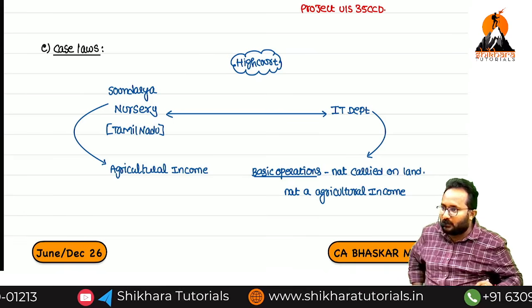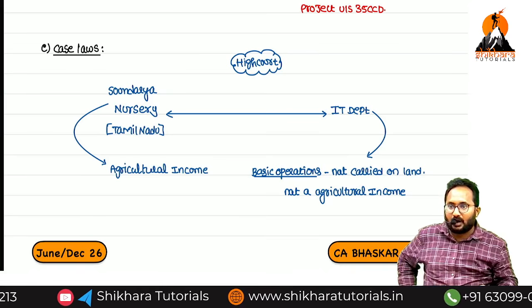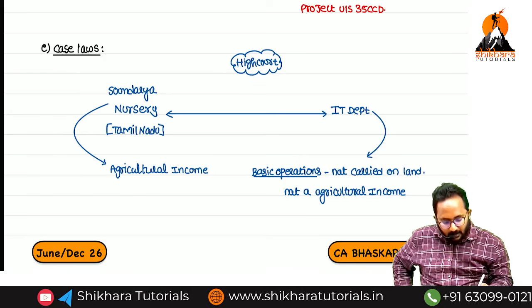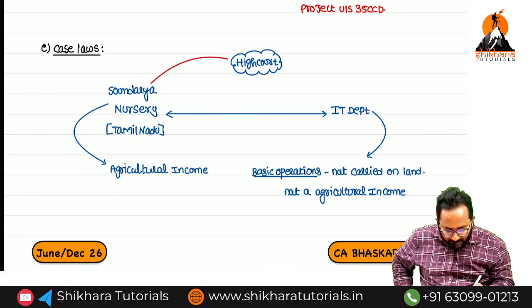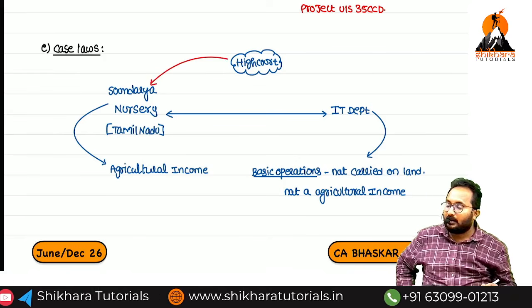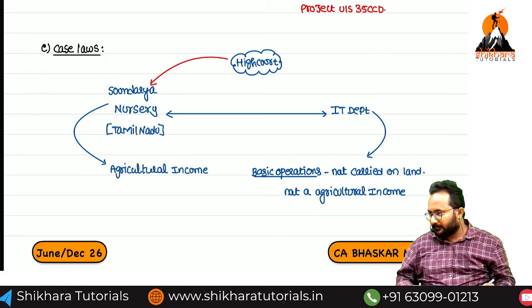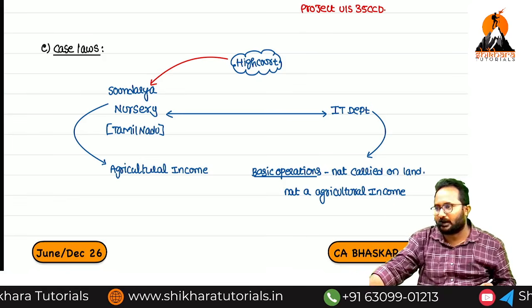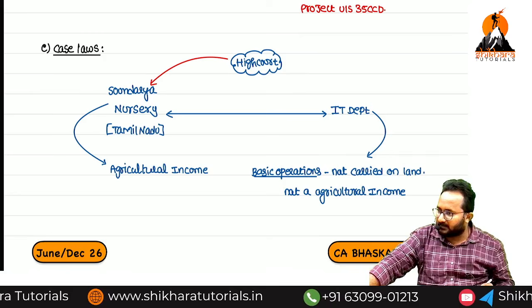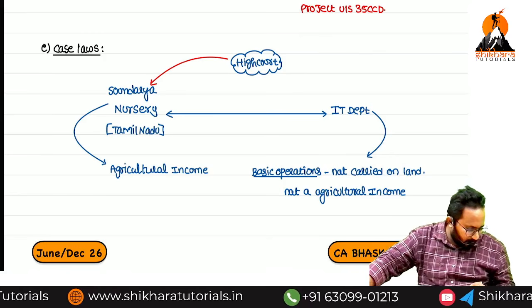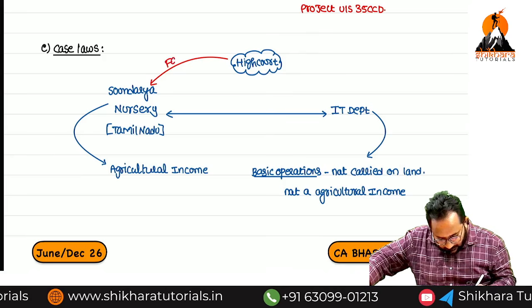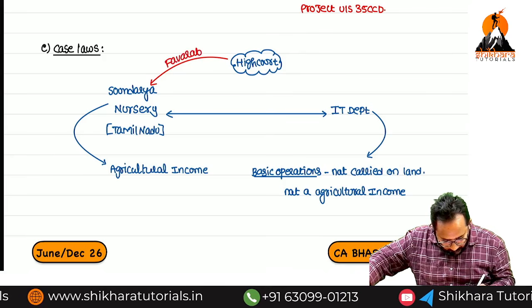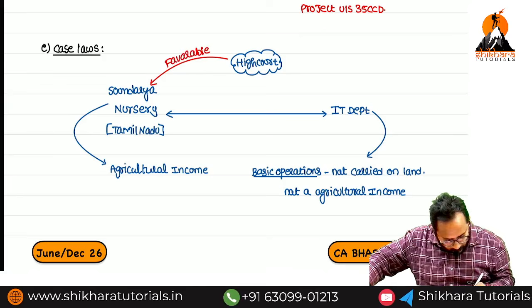Now all over India, nurseries are not paying the tax, because even though basic operations are not carried on that land, no problem, growing activity is there. That growing activity itself is constituted as agricultural income.